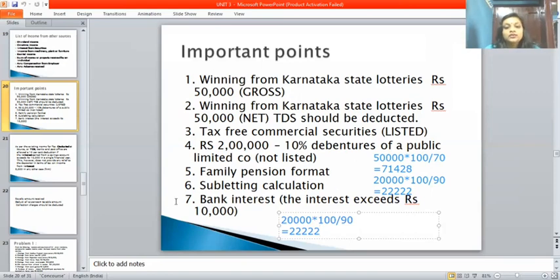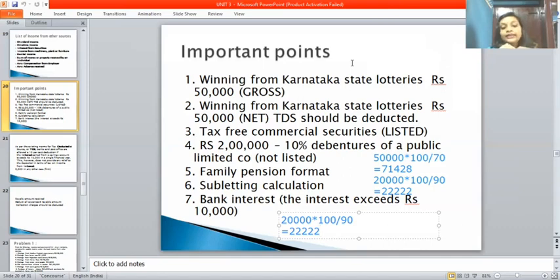Next, the fifth point is the family pension format that you have studied already. One is family pension received. Next is the list of the following: one is 1/3 of actual family pension, and next is the maximum limit of 15,000. Then you will get the taxable family pension. That is the format you should note. It is very, very important that the maximum limit is 15,000, which is a permanent amount, and then you should see the 1/3. Those two points you should note.